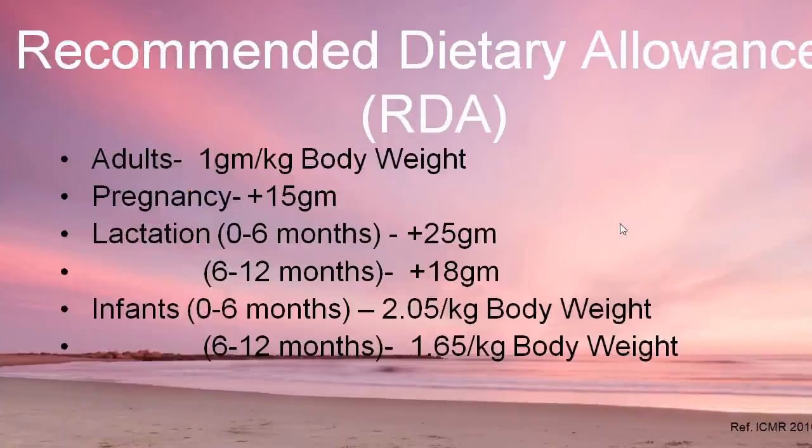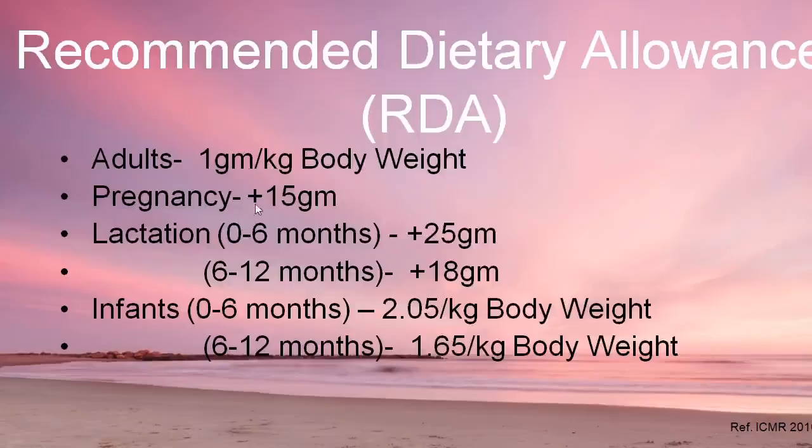Then we will see the RDA, or recommended dietary allowances. What is the daily requirement of protein? This depends upon age, sex, lifestyle, or the physical condition of a person. Generally it is recommended that adults take 1 gram of protein per kg body weight.